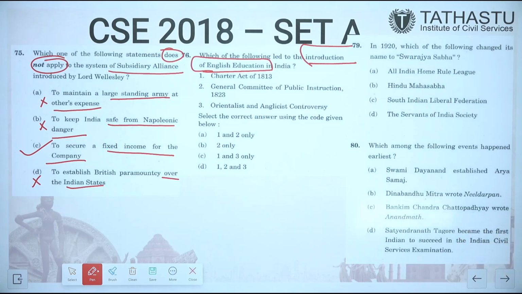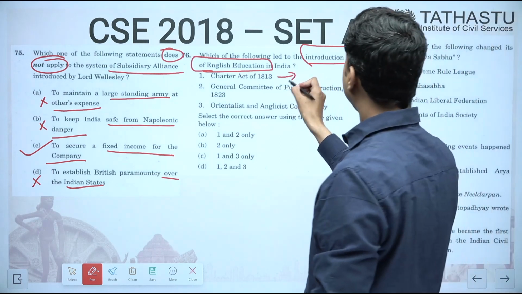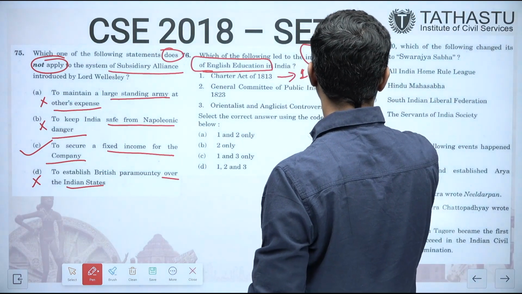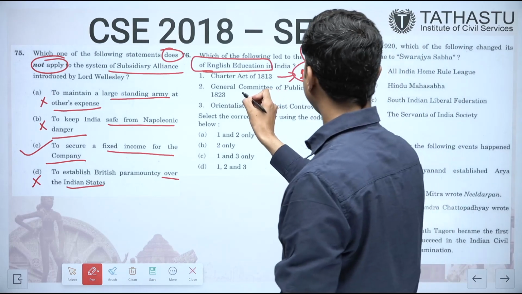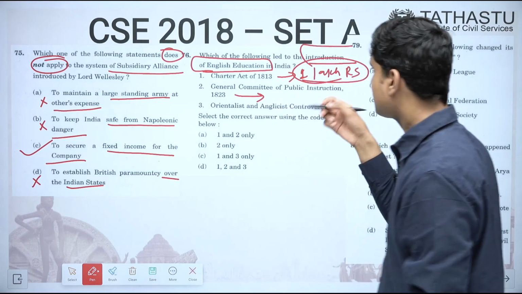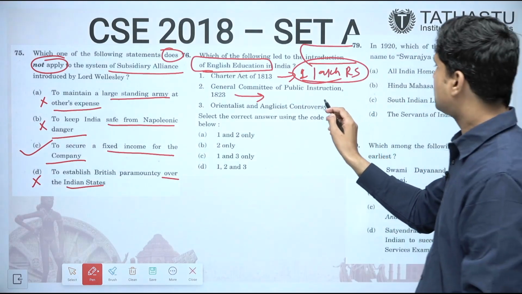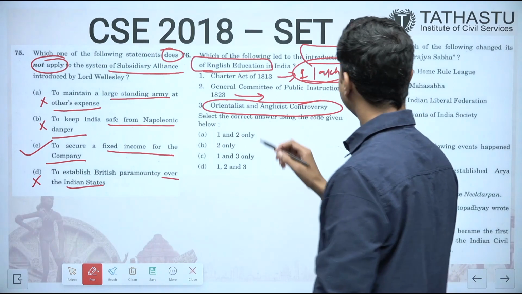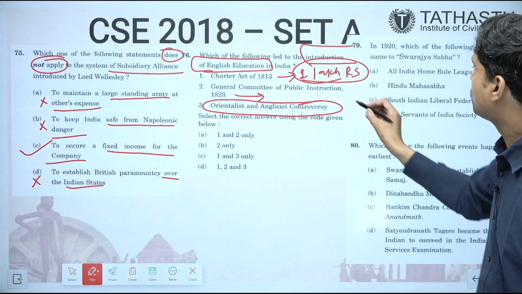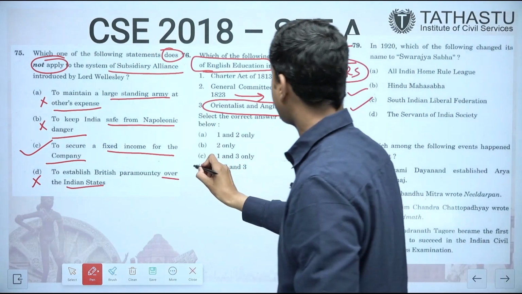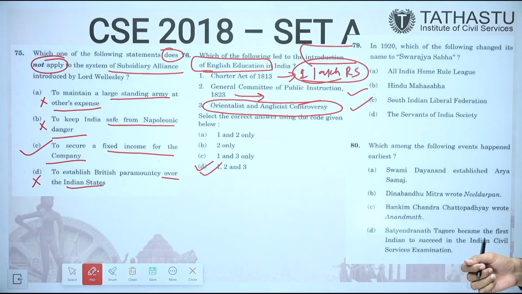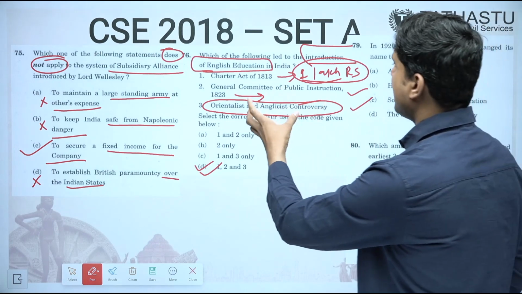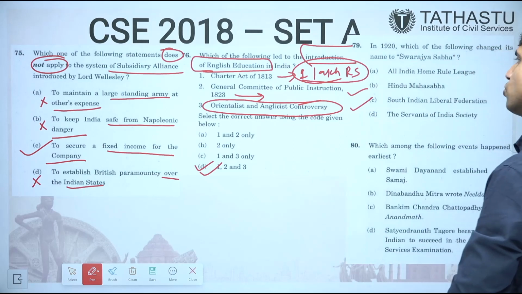So if we see the answer for this, this act provided for 1 lakh rupees for education. This General Committee of Public Instruction was also for English education only, and this whole controversy was also related to the introduction of English education only. So all three are correct. Answer is D, 1, 2 and 3. All 3 are correct. But education reform is an area from which UPSC generally asks questions.